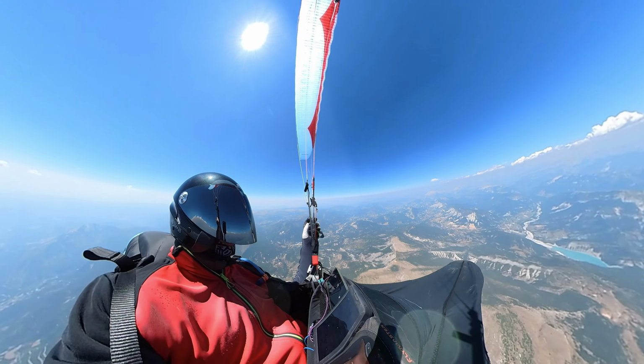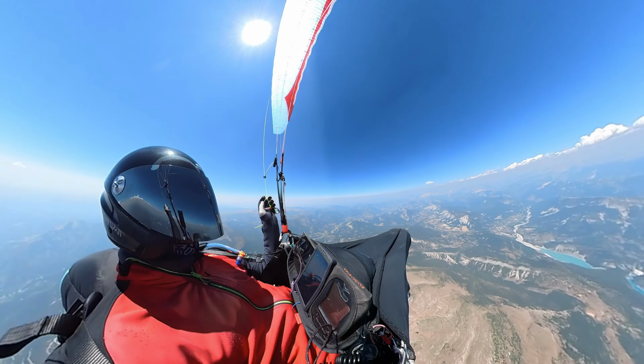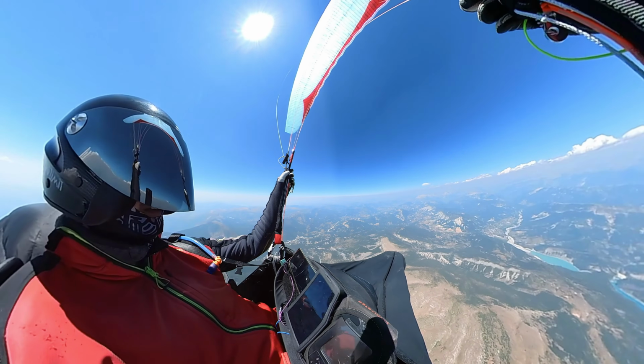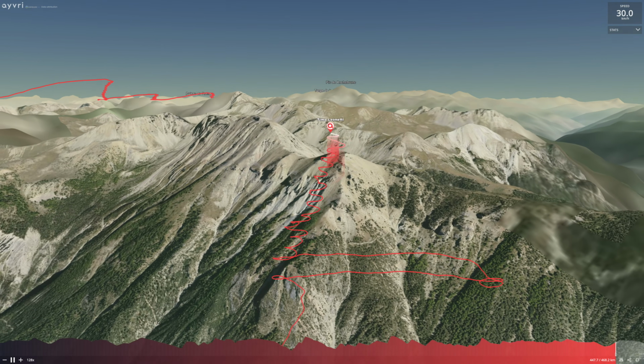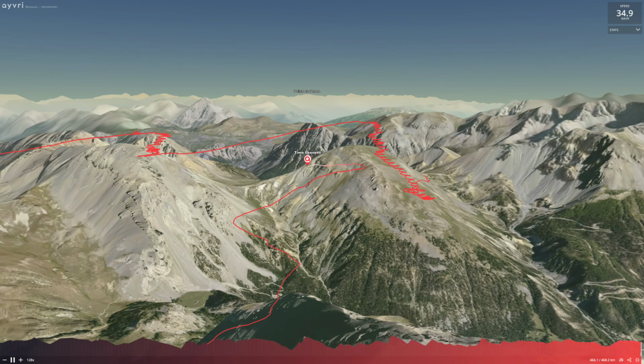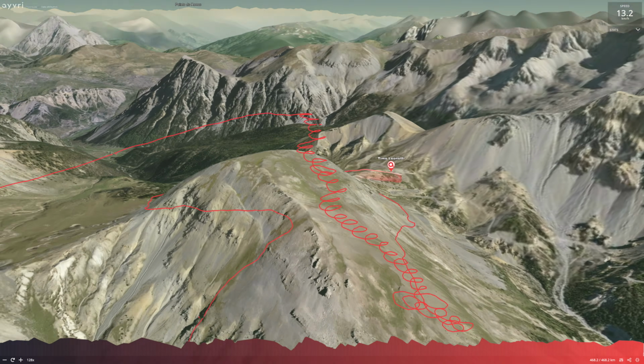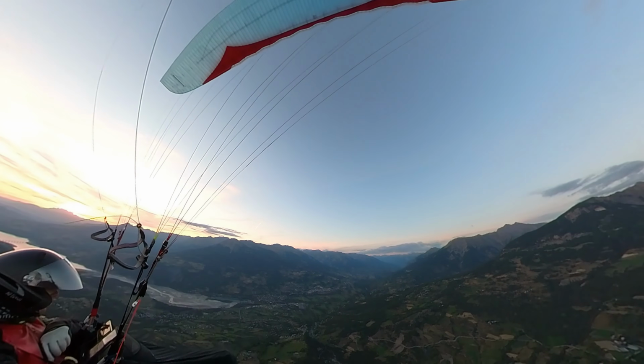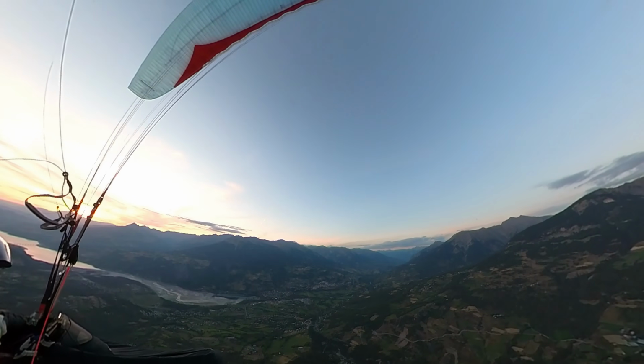The way back is crazy because even if the thermals stopped, we can go only on the strong breeze of the valley, climb up and then go back to take off, and it's really amazing. We did a landing at 9:15 p.m., so it was really crazy to fly after the sunset.